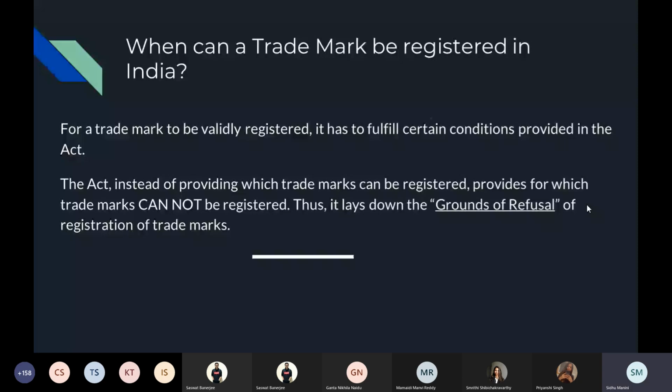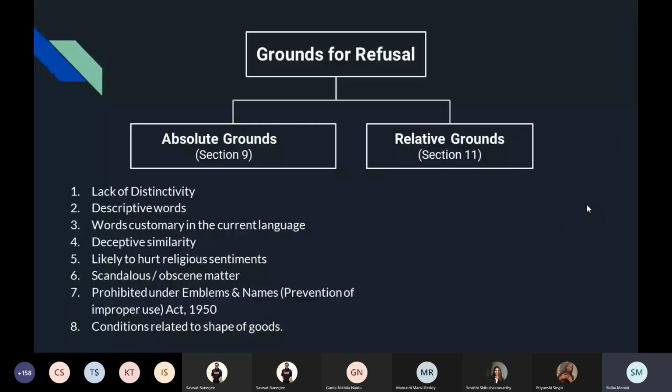The grounds of refusal are of two kinds: absolute grounds and relative grounds. I have a separate presentation for relative grounds, so I have not put them here. Absolute grounds are of 8 kinds that we just did. I've divided them into points. Lack of distinctivity, descriptive words. The second subclause that we did that talked about kind, quality, geographical origin, they are called descriptive words. They are not allowed.